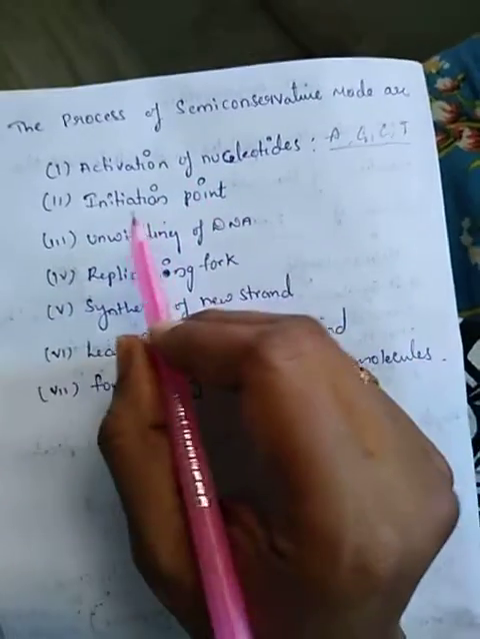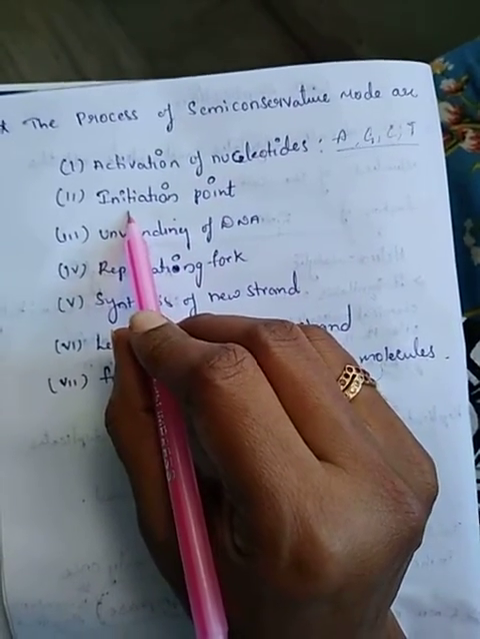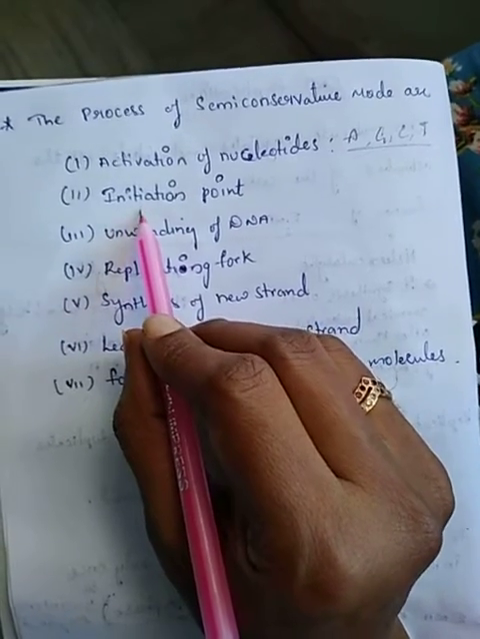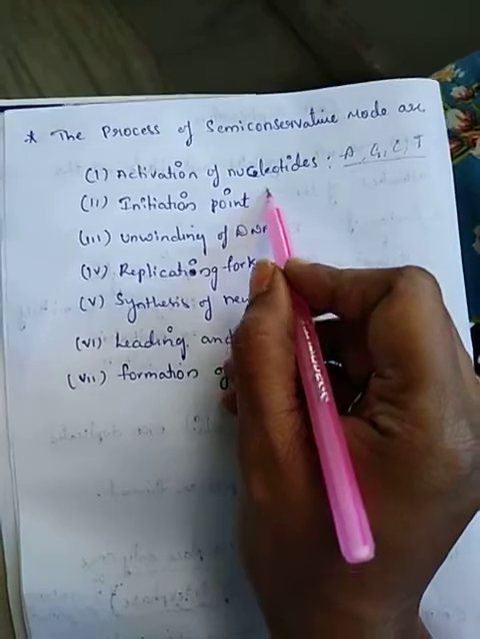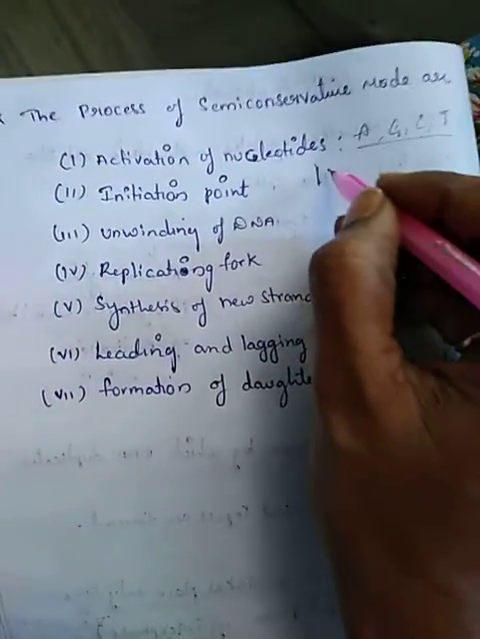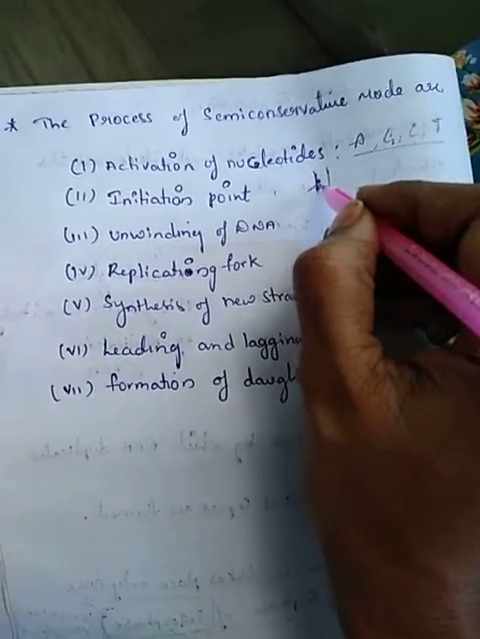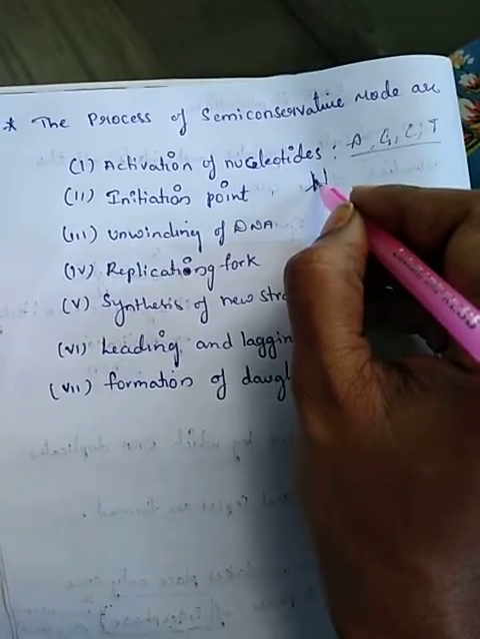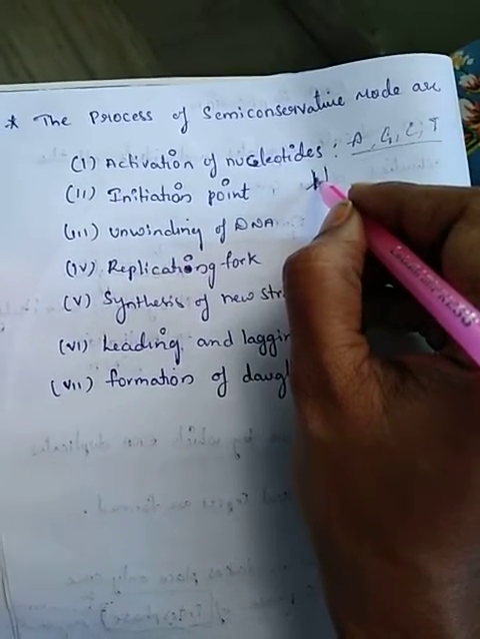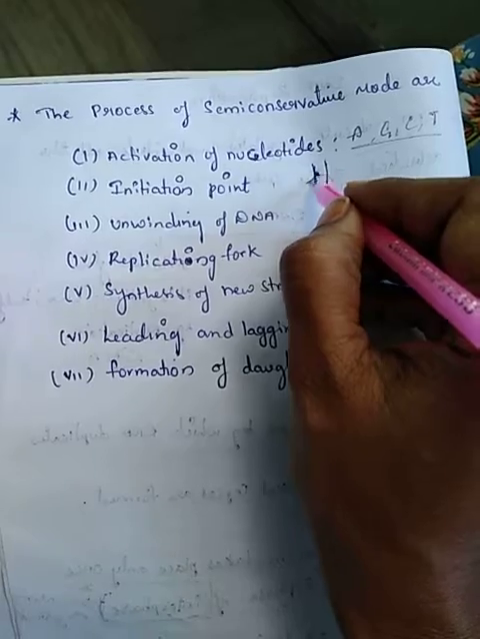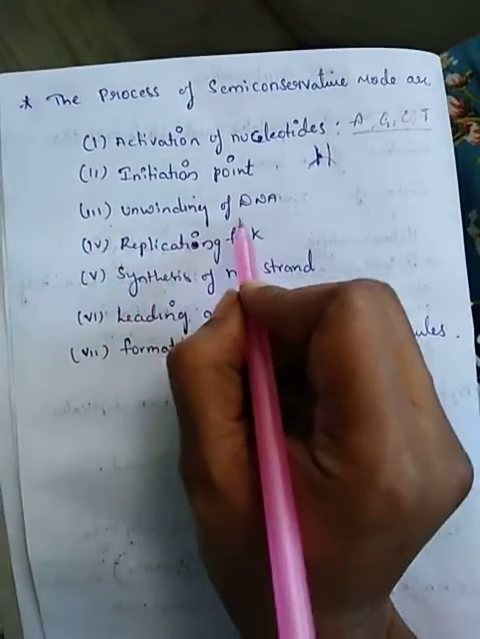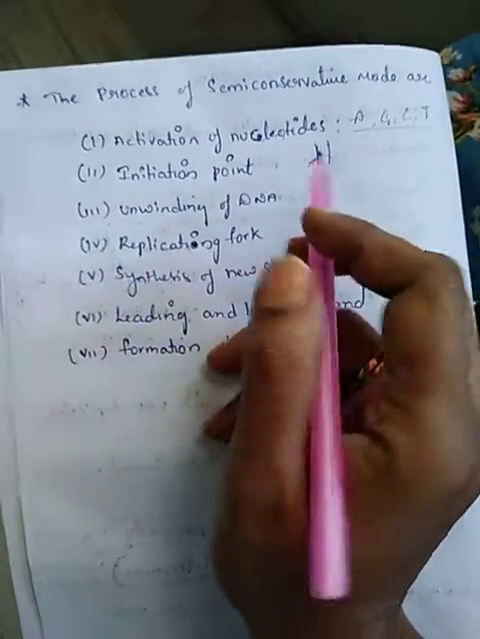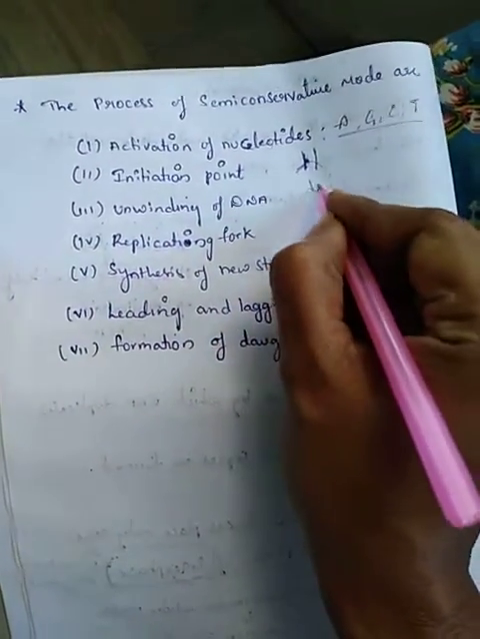दैट इज़ द फर्स्ट स्टेप. सेकेंड स्टेप, इनिशिएशन पॉइंट, दैट इज़ नथिंग बट ऑरिजिन पॉइंट, कहाँ से, फ्रॉम वेयर इट हैज़ टू स्टार्ट द रेप्लिकेशन. सो दैट पर्टिकुलर पॉइंट, एक DNA स्ट्रैंड्स का एक पर्टिकुलर पॉइंट where it starts to replicate, so that point is called the origin of replication or initiation point. From there it starts to replicate. Now the third step is the unwinding of DNA. There is nothing but double stranded DNA, it starts to open up.